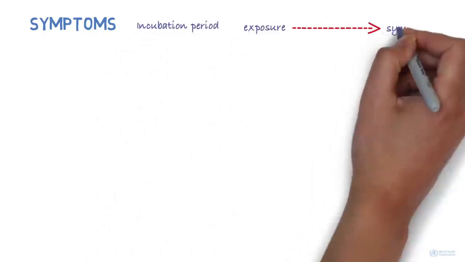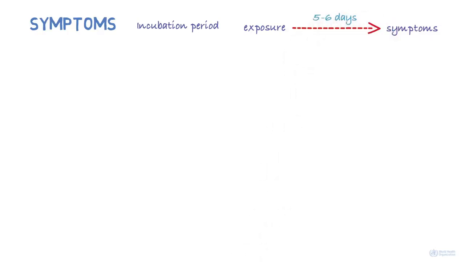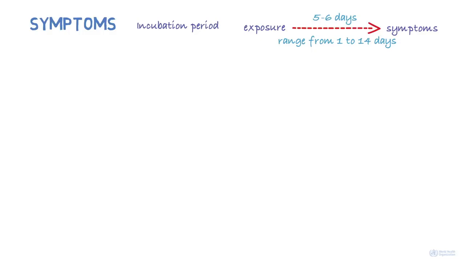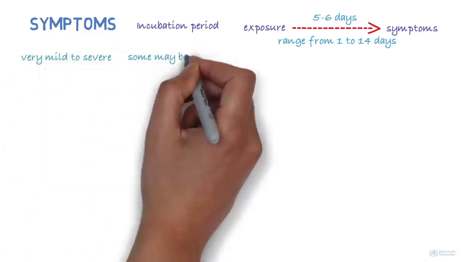What are the symptoms? The incubation period, which is the time taken from exposure to the virus and development of symptoms, is on average 5 to 6 days, but can range from 1 to 14 days. There can be a range of symptoms, from very mild to severe. Some people may not develop symptoms.